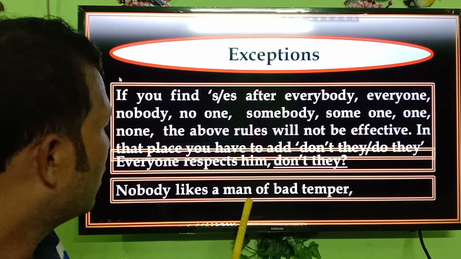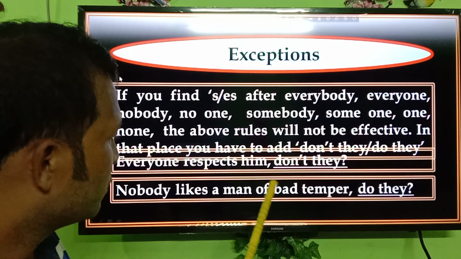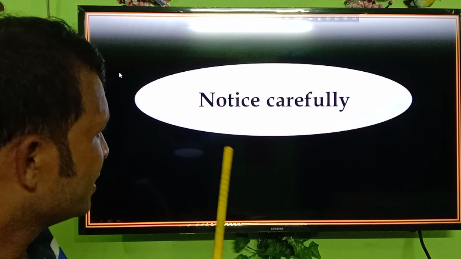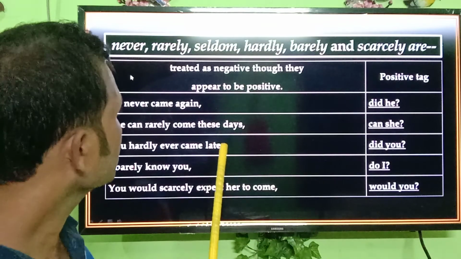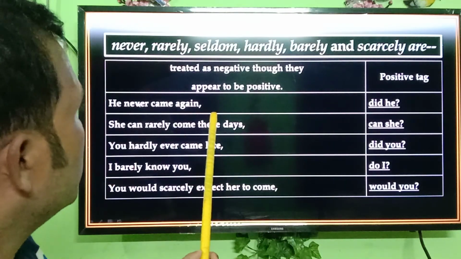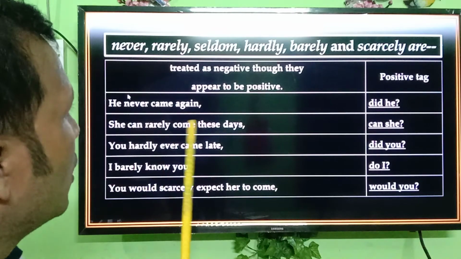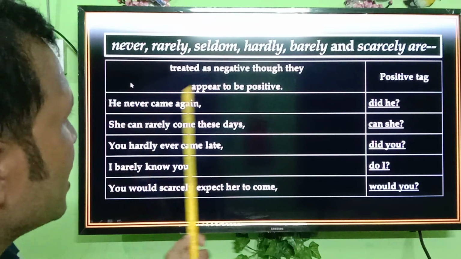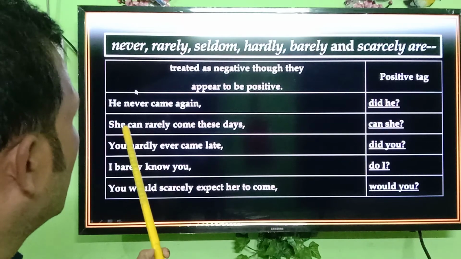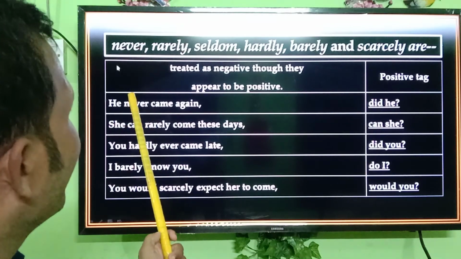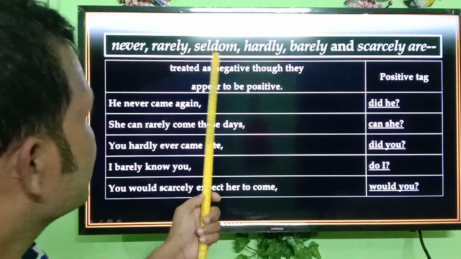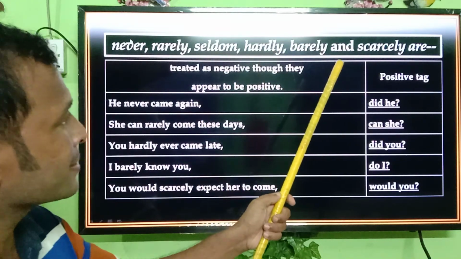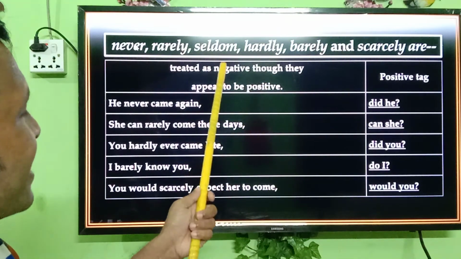Nobody likes a man of bad temperature. In this way you have to do it. Notice carefully. What we have discussed earlier: if the sentence is in the negative statement, answer will be positive statement. So here are some words: never, rarely, seldom, hardly, barely, and scarcely are treated as negative.